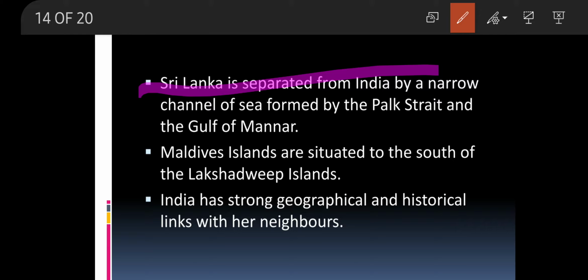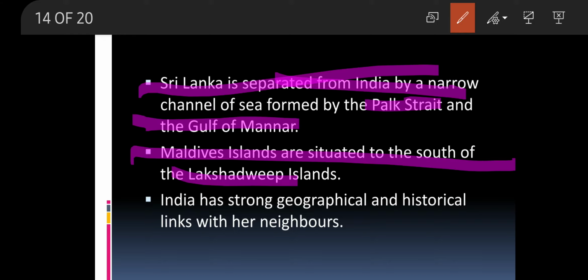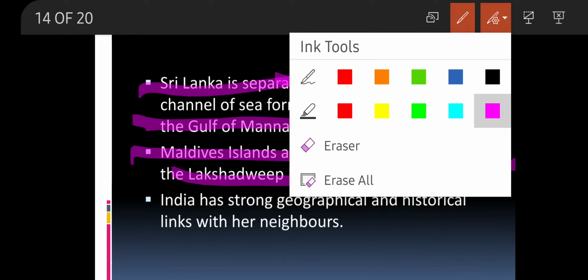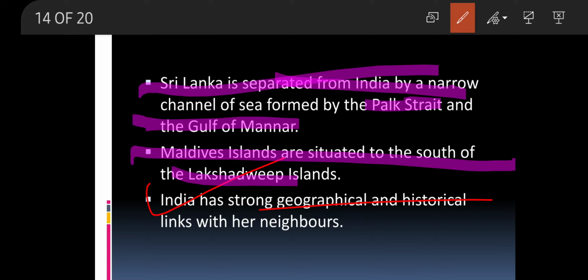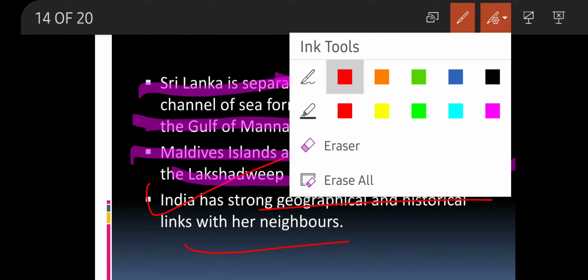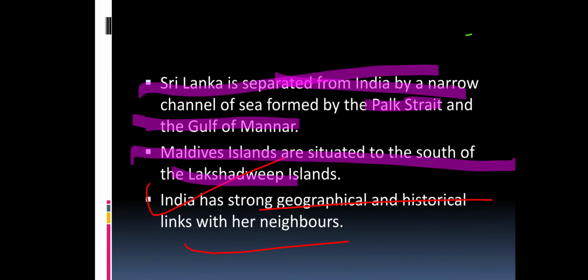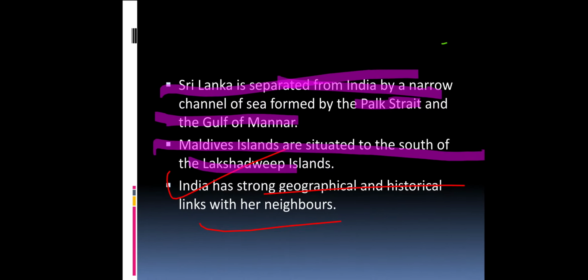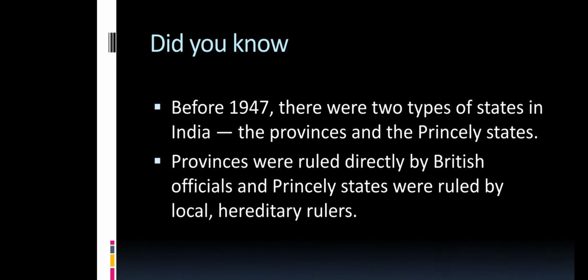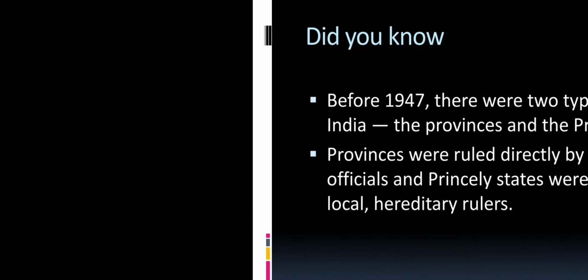India is separated from Sri Lanka by a narrow channel that is called the Palk Strait and Gulf of Mannar. And the Maldives island is situated to the south of the Lakshadweep Islands. India has strong geographical and historical links with its neighbors, as, for example, Pakistan, it was our brother, but it is now our, you can say, enemy. So this is all about history.